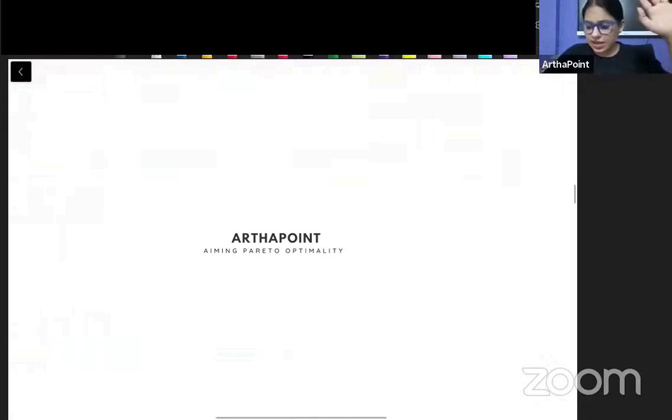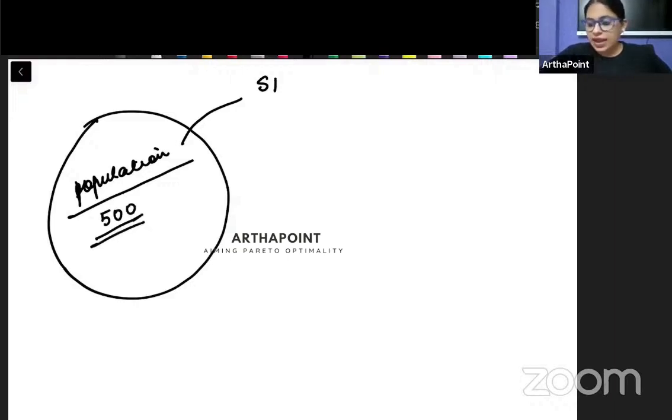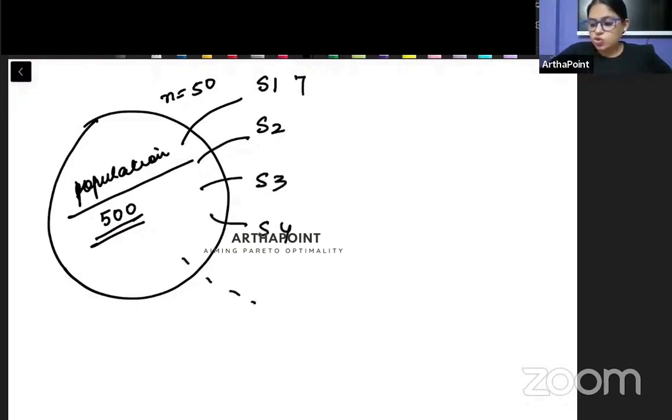So look carefully once again. The central limit theorem is of utmost importance and it is one of the most important things that we have to understand in statistics. So try to understand this. We are saying I have a population. From this population, I want to create a sample. There can be many samples that can be created. So from this population, I can take sample 1. For example, I have a population of 500 and I need to take a sample of 50. I can take this in many ways. I can create sample 2, sample 3, sample 4 and so on and so forth. Each of them has 50 observations.